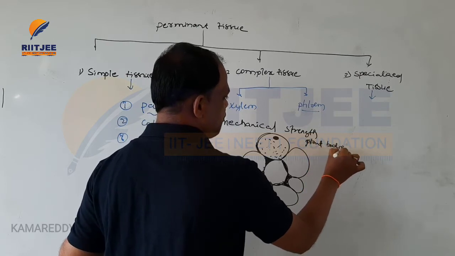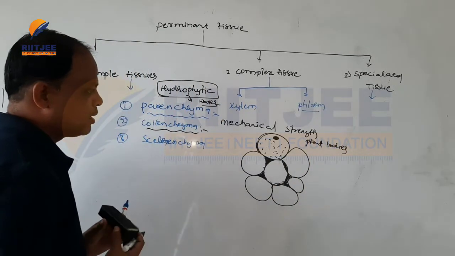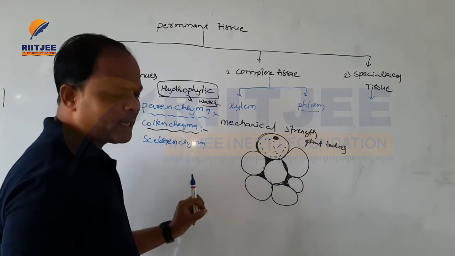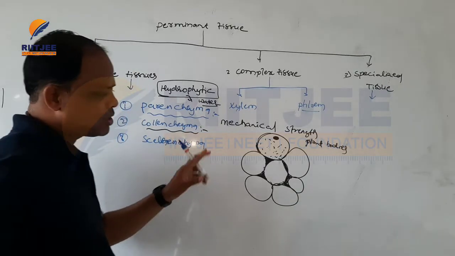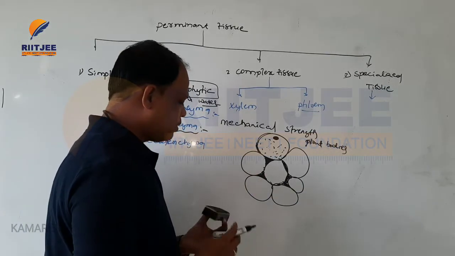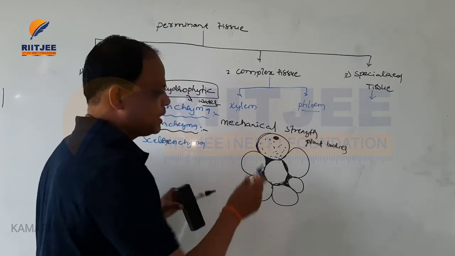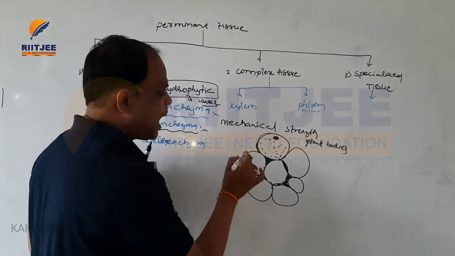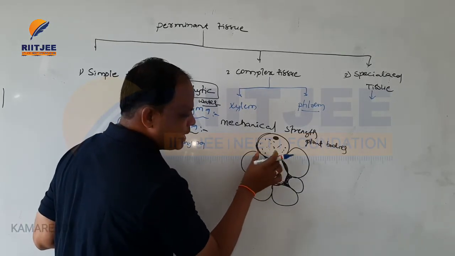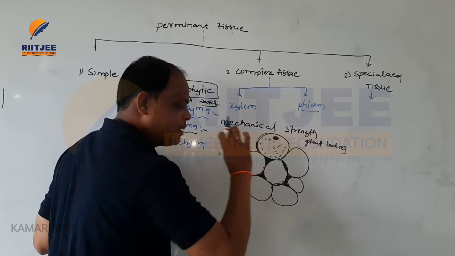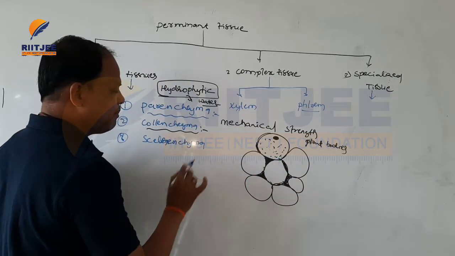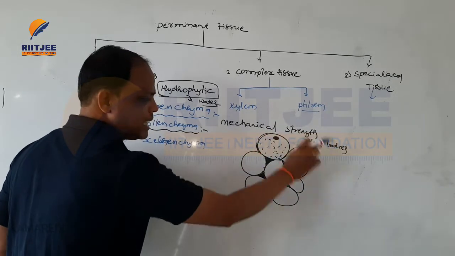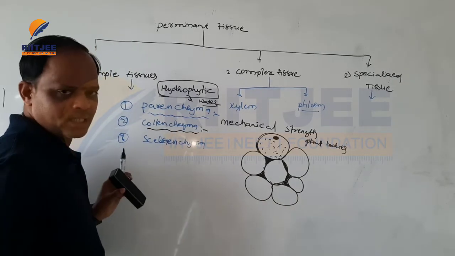So this is the function of collenchyma. These are collenchyma cells, round, spherical, isodiametric, and some oval shapes are present, and these cells are live cells containing a specific nucleus and dense cytoplasm. At the corners of the cells there is deposition of cellulose, hemicellulose and pectin. Such cells are also called collenchymatic tissues.